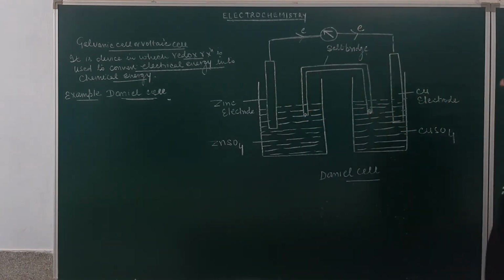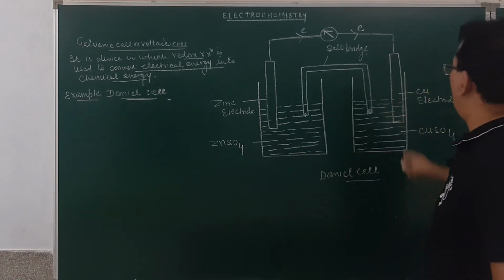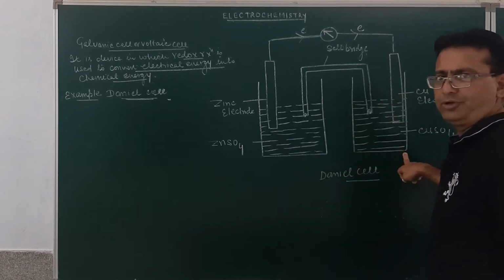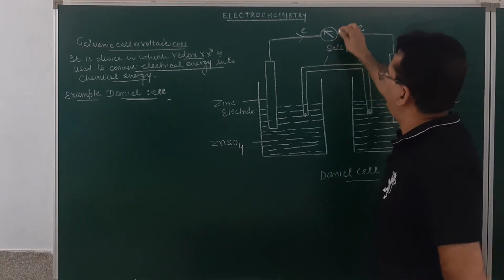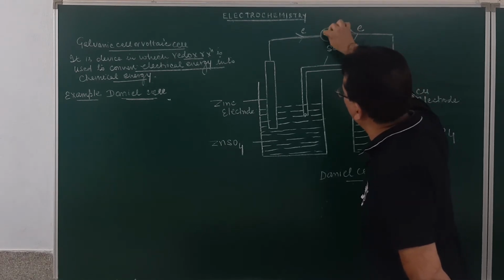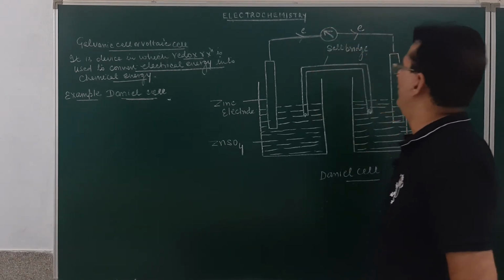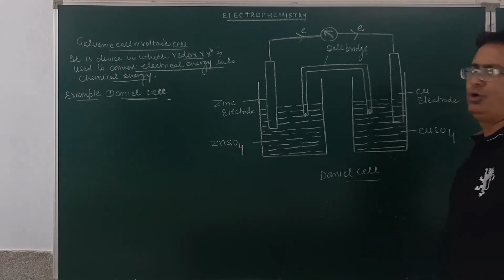Am I clear? This is the zinc electrode dipped in the zinc sulfate solution, and the copper electrode dipped in the copper sulfate solution. Both of them are connected over here through the external circuit. Here we find that the flow of current indicated on this voltmeter is toward this side. We all know that the flow of electrons is always opposite to the flow of current.